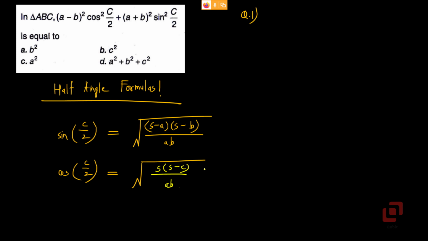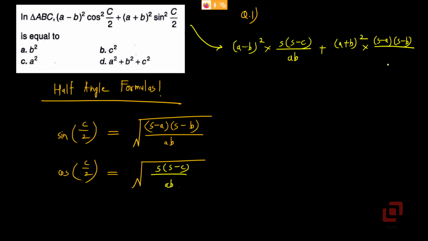Okay. So the given expression in the problem will be (a minus b) squared into cos squared c by 2, s into (s minus c) upon ab, plus (a plus b) squared into sin squared c by 2, (s minus a) into (s minus b) upon ab.